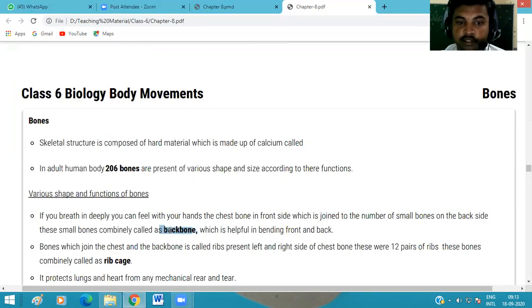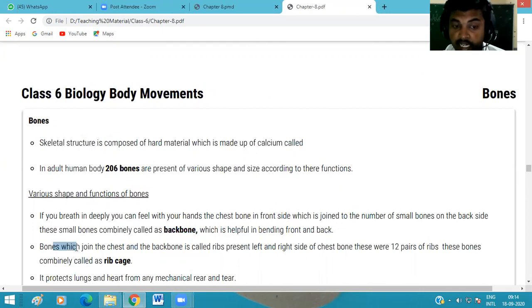These joints are commonly called the backbone. What do we call it? Backbone. This backbone helps us bend to the front side and back side. We can easily bend front and back because of the backbone.